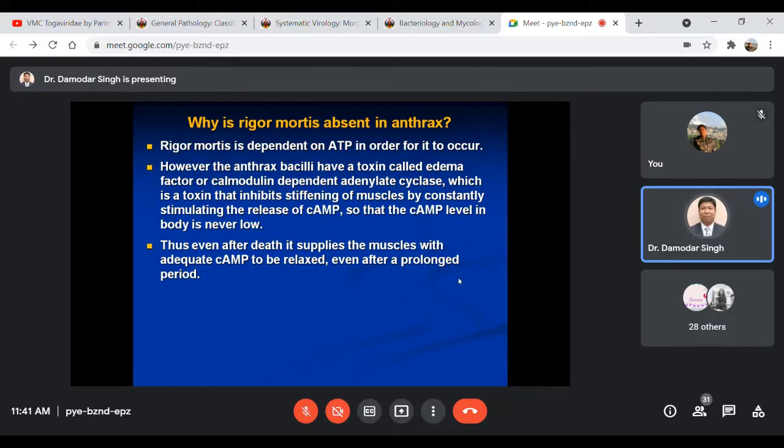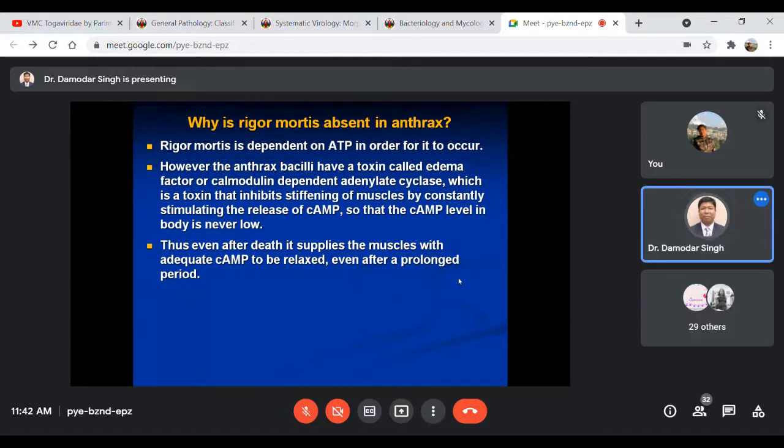Constantly stimulating the release of cyclic AMP is why the animal carcass afterwards will not show any rigor; muscular contraction will not be there. So that's why rigor is absent in this disease. Thus, even after death, this supplies the muscles with adequate cyclic AMP to be relaxed even after a prolonged period.